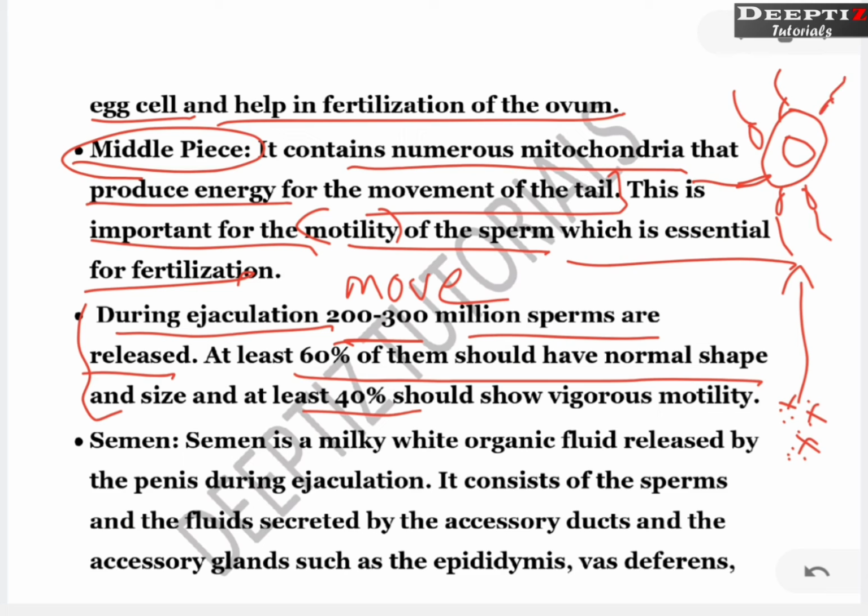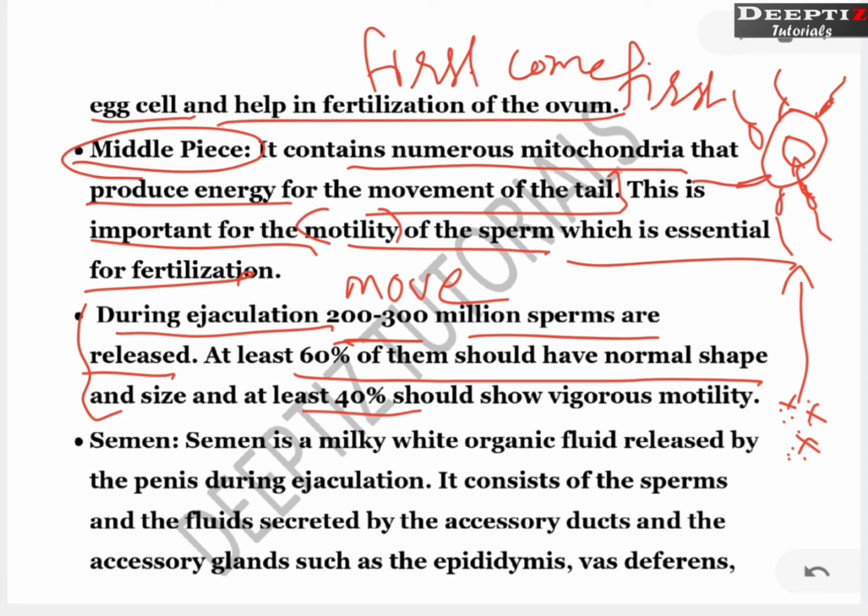The one which is capable of injecting its nucleus into the ovum for the first time will fertilize it. It is not that all the sperms are going to fertilize. The one which comes first is going to penetrate into the ovum.